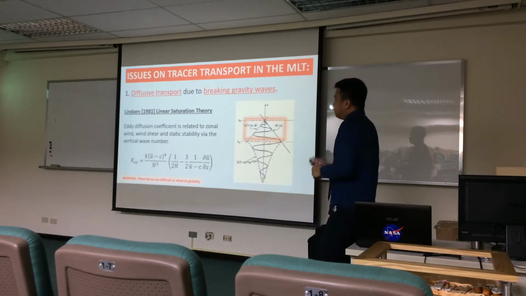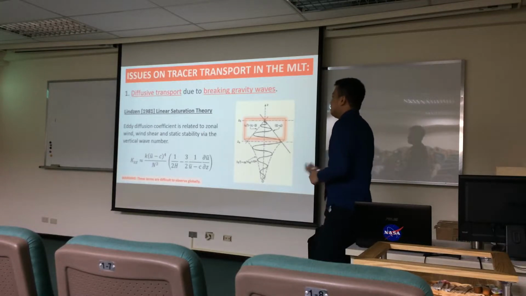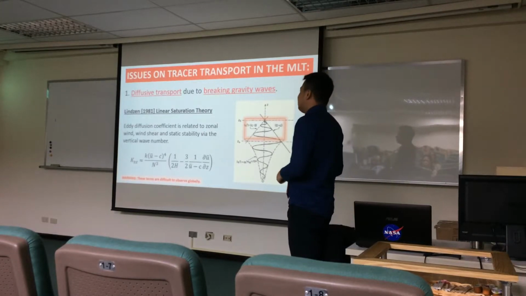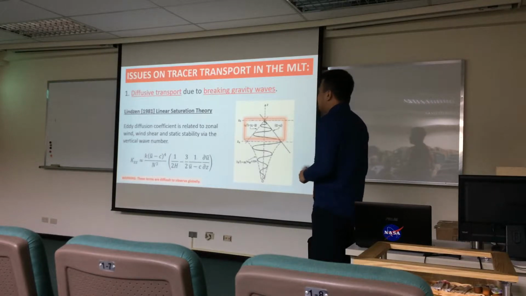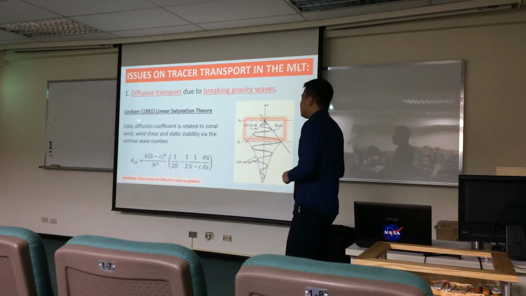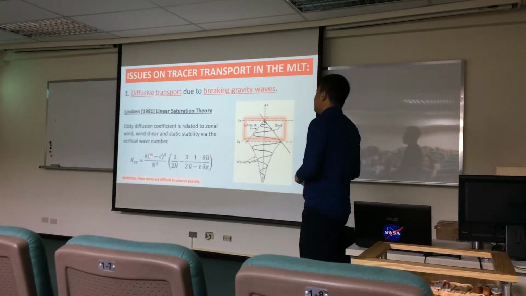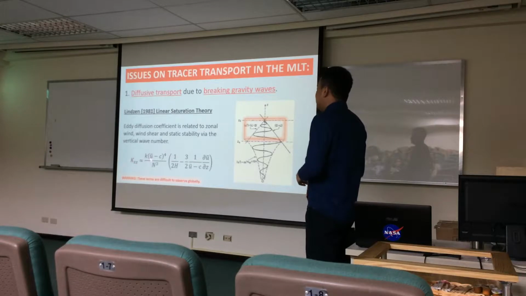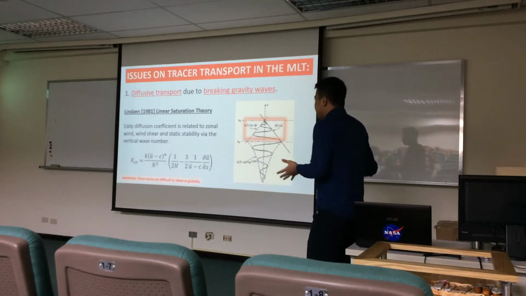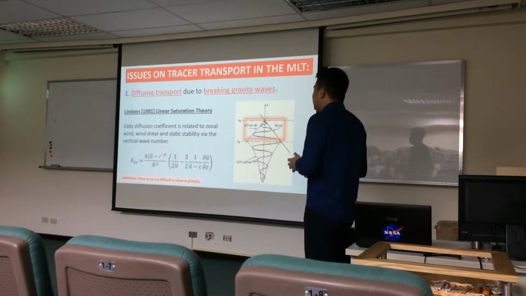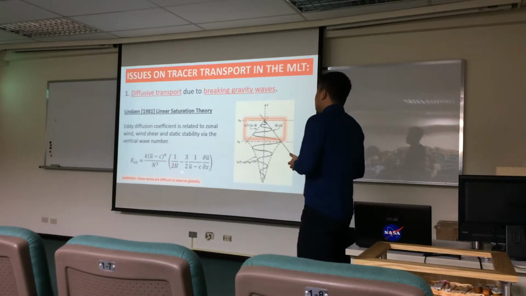Now, getting the eddy diffusion coefficients from these gravity waves is very difficult, and this is immediately evident by the formulation used for this. So, a common and fairly reliable formulation is the one by Richard Lindzen in 1981, where his formulation accounts for the vertical propagation of the wave all the way to the MLT region where it breaks, and then its damping is parameterized by this eddy diffusion coefficient. And so from this formulation, it's related to things like the horizontal wave number of the wave, the background winds, the phase speed of the wave, the Brunt-Väisälä frequency, scale height, zonal wind, and so on.